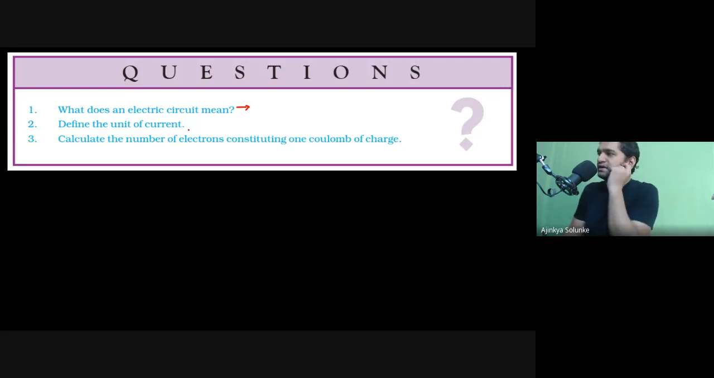Okay, correct, exactly. Samriddhi correct, Kushal correct, Yash correct, Sandesh correct, Karthik correct. So that means it's a closed and continuous path for electric current to flow, right? That's the first answer. What about the second one?